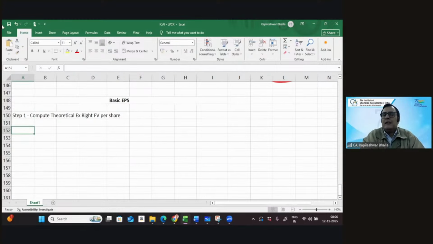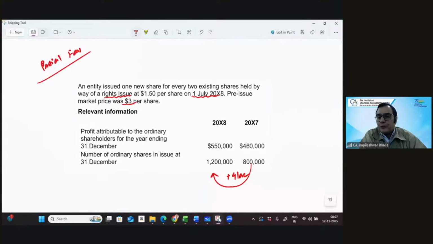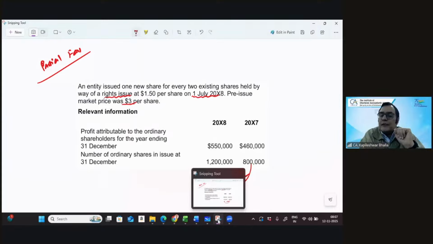And trust me, there is no way you can calculate this particular price exactly, and that is the reason we take a weighted average of the prices. We consider the number of shares prior to the rights issue. The company had 8 lakh shares and the price of the share was 3 rupees per share. And when they issued another 4 lakh shares, they issued them at 1.5. So we're just going to take the product.